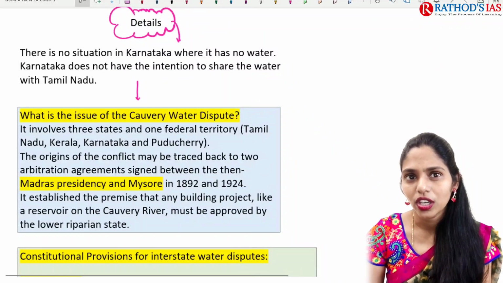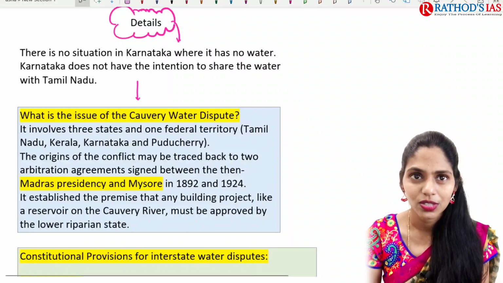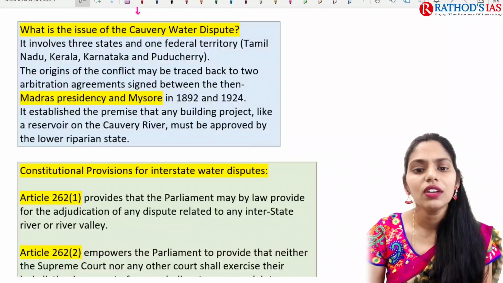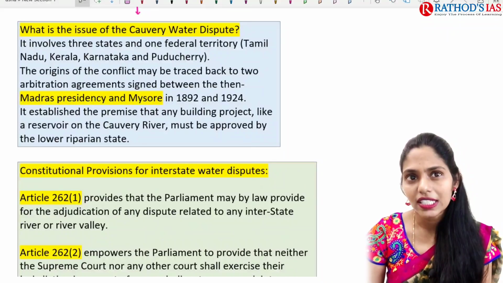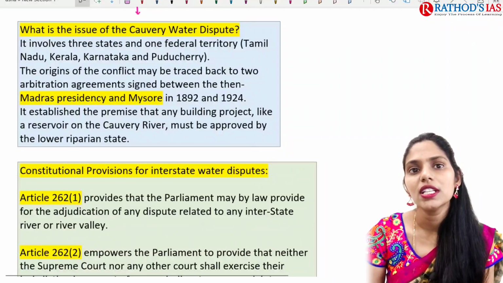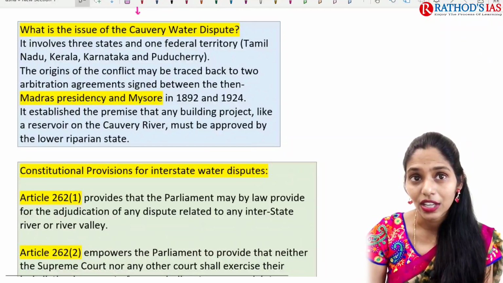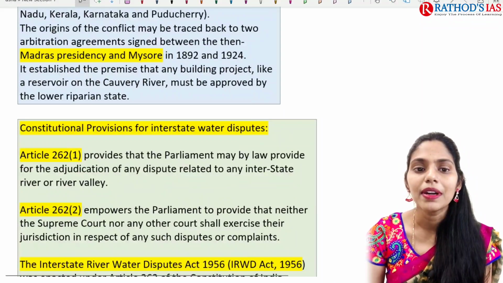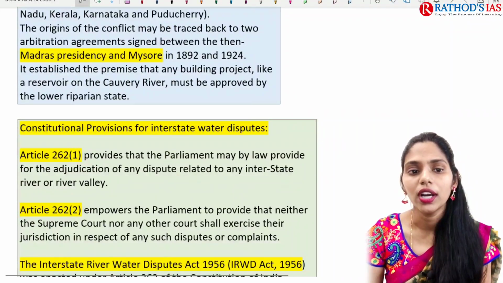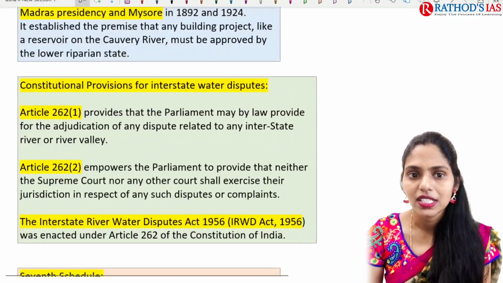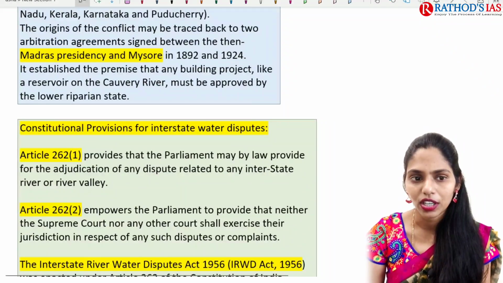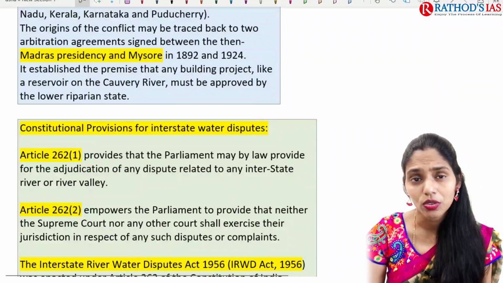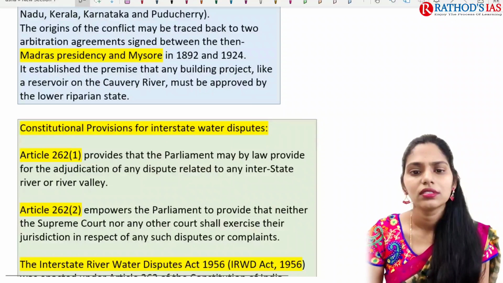This article is very important, and you have to know about interstate water disputes. So what is the issue of this Kaveri water dispute? It involves 3 states and also 1 union territory. The 3 states are Tamil Nadu, Karnataka and Kerala, and Puducherry is also involved. The origin of the conflict may be traced back to 2 arbitration agreements signed between the Madras Presidency and Mysore in 1892 and 1924. This means before our independence, but after independence also, from the 1950s onwards, this issue has been going on.